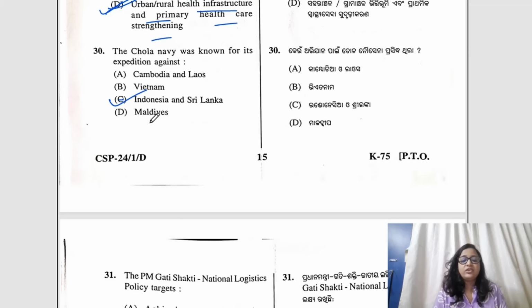And if we talk about the Srivijaya Empire, in an expedition around 1025 AD, the Chola Navy launched a large-scale attack on the Srivijaya Empire, which controlled a portion of maritime Southeast Asia. This includes present-day Indonesia and the Malay Peninsula, or the archipelago. The campaign targeted key ports like Kedah and Palembang. So the right answer would be C.